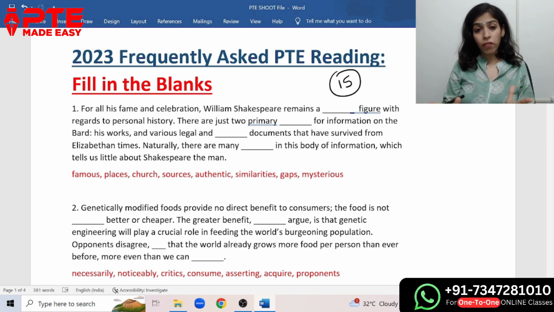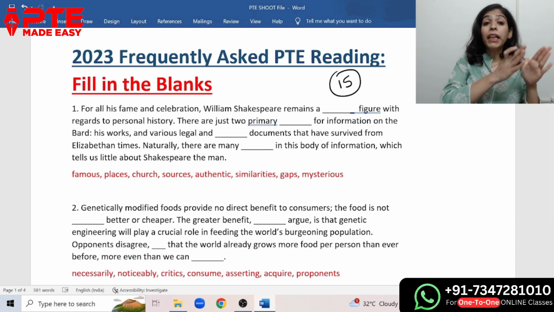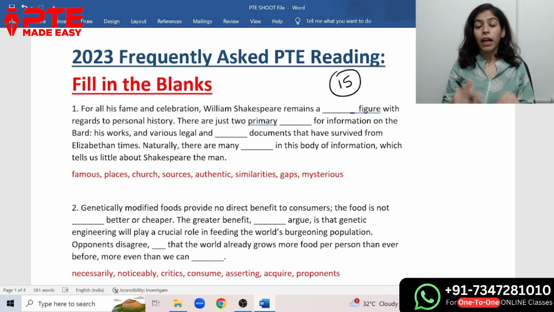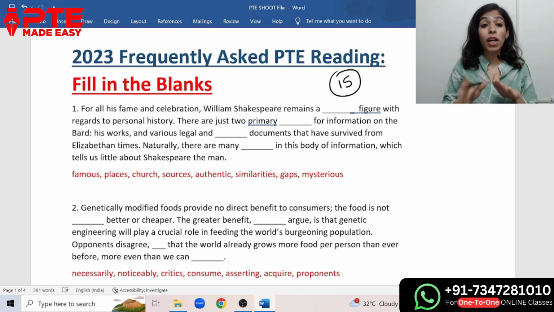There are two types of fill in the blanks. When it comes to PTE Reading and Writing Fill in the Blanks, those are the most important ones. I'm going to come up with another video related to PTE Reading and Writing drop down blanks, the blanks which we get for the reading and writing module. But in this video, we are focusing on PTE Reading Fill in the Blanks, the questions which have recently come up in the exam. So let's start with the first question here.